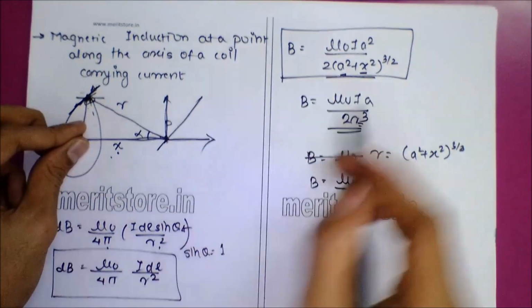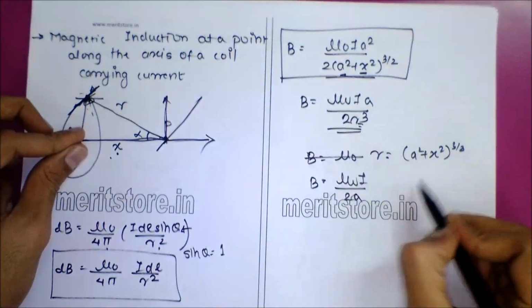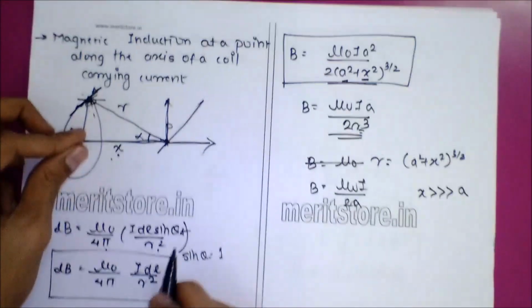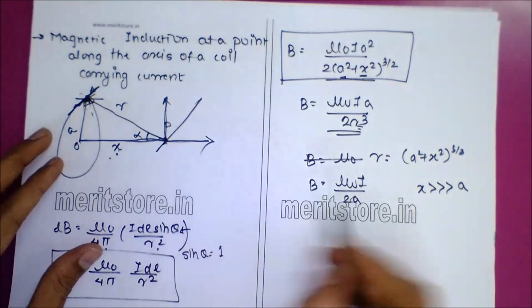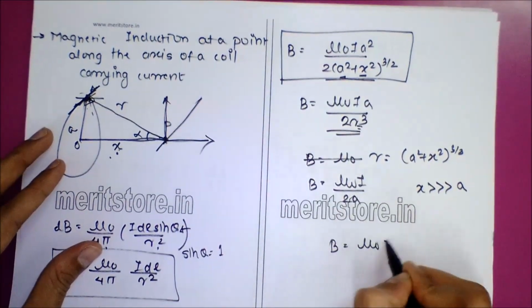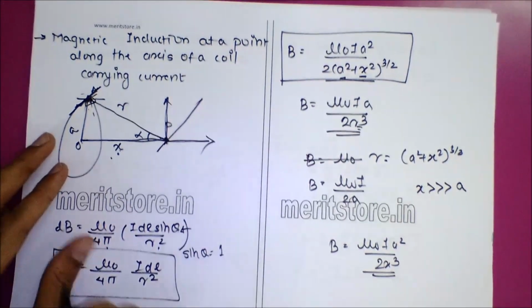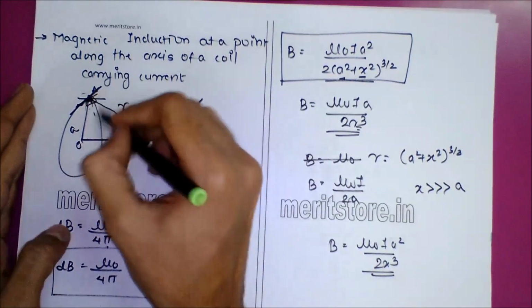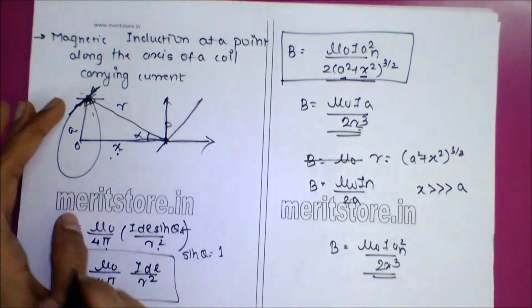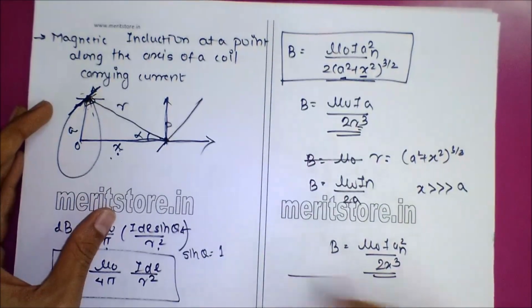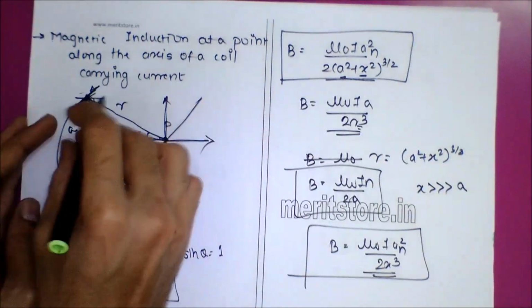Now suppose this P is very far away from the center, that means x is very much greater than a. This is your distance a, so x is much greater than a. Then you are left with mu naught I a square upon 2x cube. If your coil has number of turns n, you can put n over here. That will be your number of turns of the coil. So these are the two cases, when point P is very far away from the center and when it is at the center.